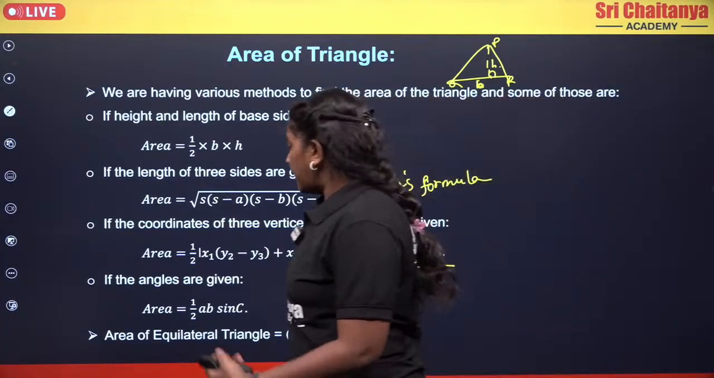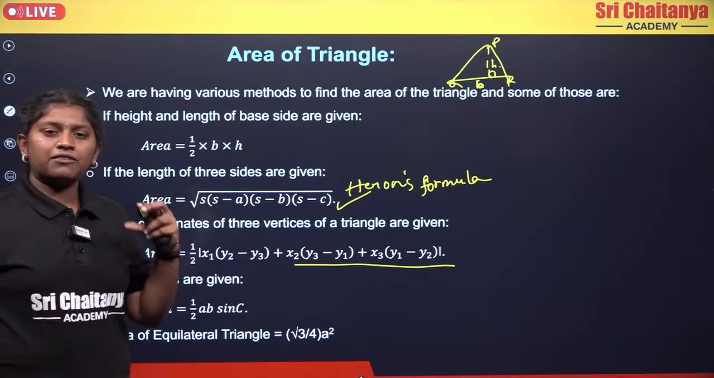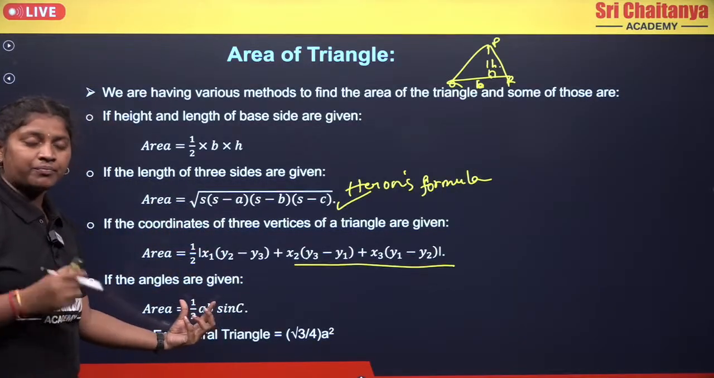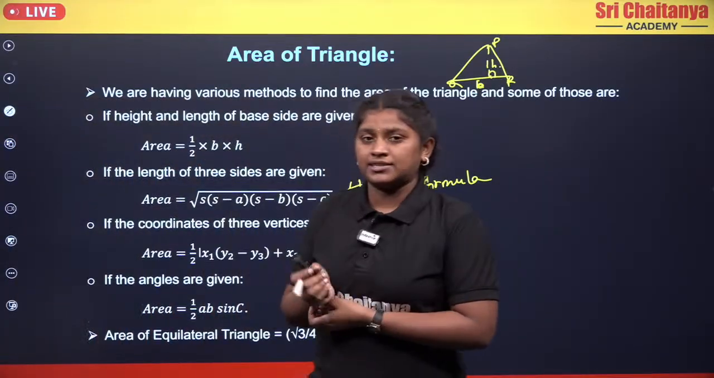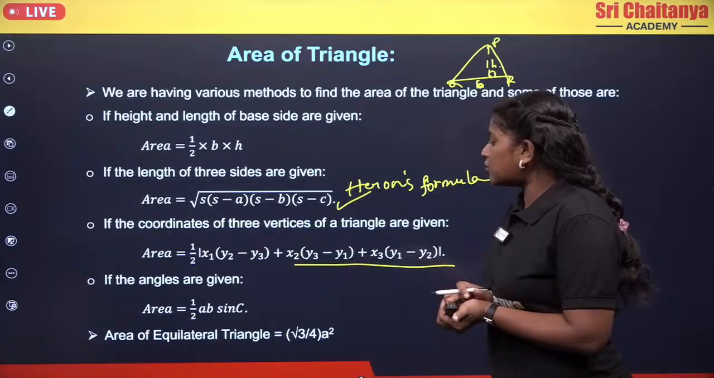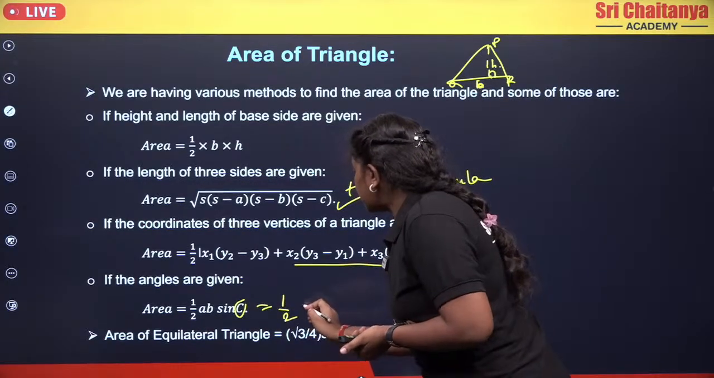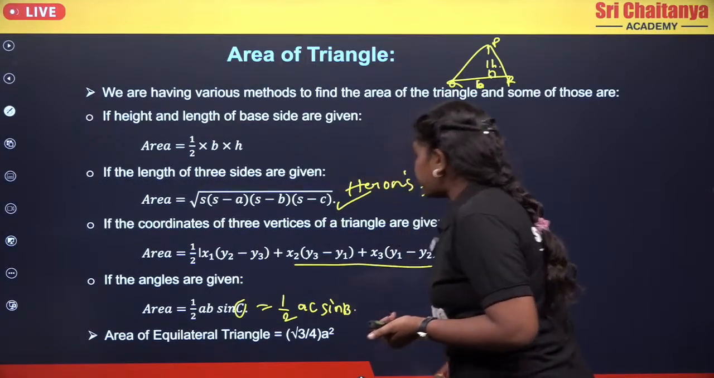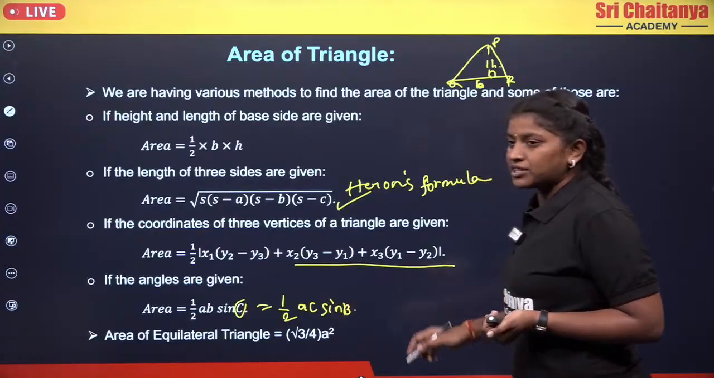Okay, now if the angles are given, like if any two sides are given and one angle is given, then we can use trigonometry, where the area is given by half into AB into sin C. If instead of C you have B, then we can write it as half into AC into sin B. And instead of B, if you have angle A, then it will become half into BC into sin A.